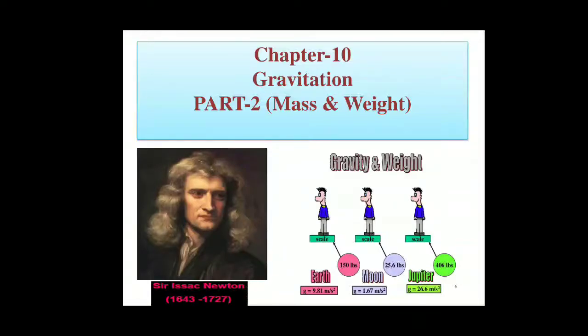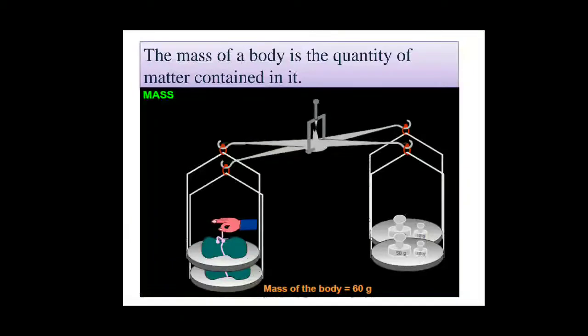acceleration due to gravity, and in that we discussed mainly that acceleration due to gravity depends on the mass of the planet, the radius of the planet, and the universal gravitational constant. This acceleration due to gravity does not depend upon the mass of the object. Now let us discuss the next topic of this chapter.